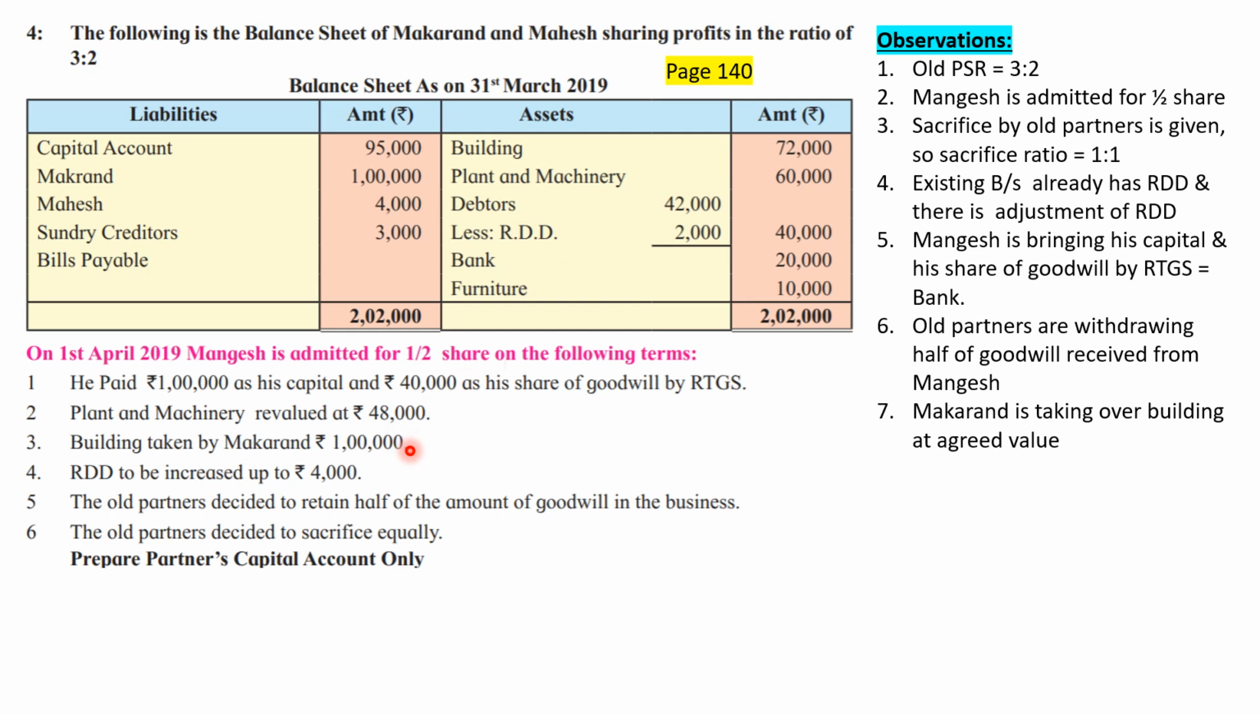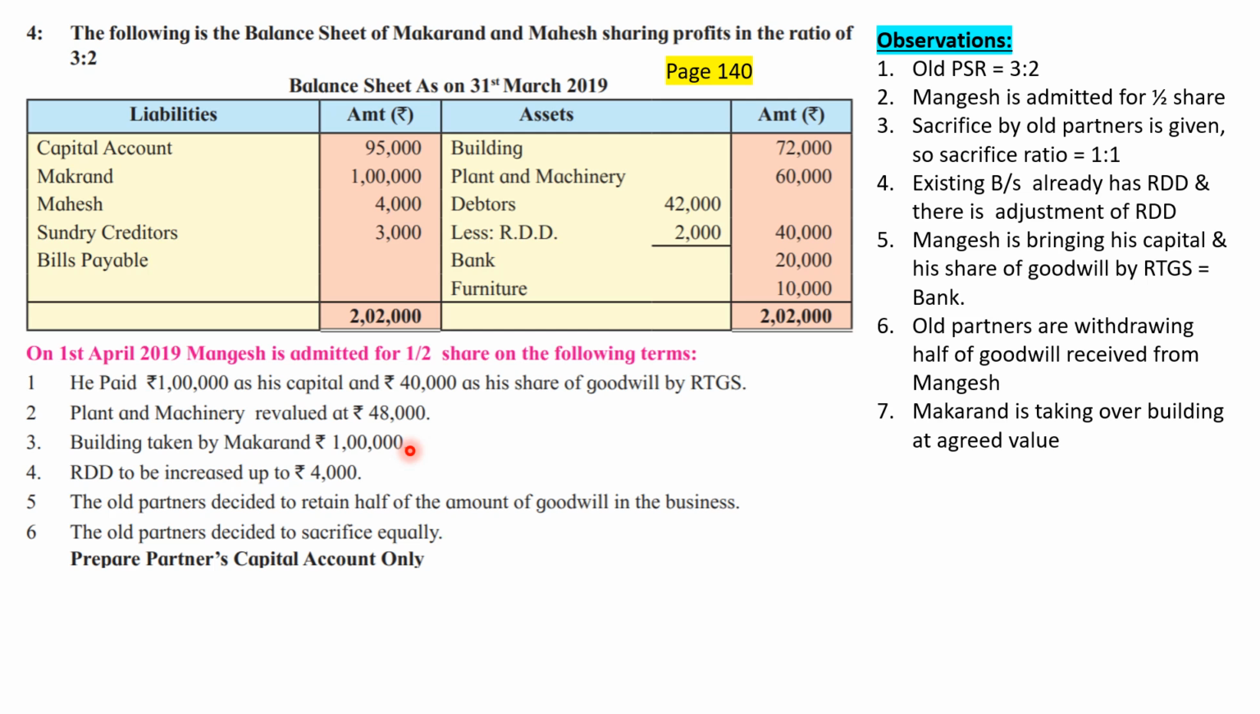So one single sentence, but there are two adjustments. First adjustment, building of rupees 72,000 appreciated up to rupees 1 lakh. It is not appreciated by 1 lakh rupees; after appreciation the value should be 1 lakh. That is what we are interested in. That means appreciation should be the difference between 72,000 and 1 lakh, that is 28,000. And once appreciation is done, it will be taken over by Makaran. So Makaran is the receiver and building is going out.